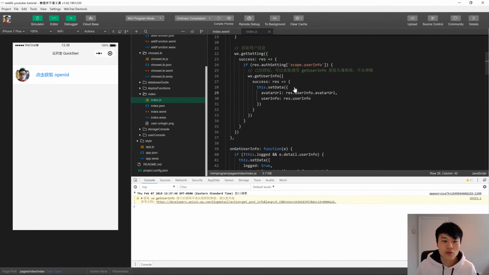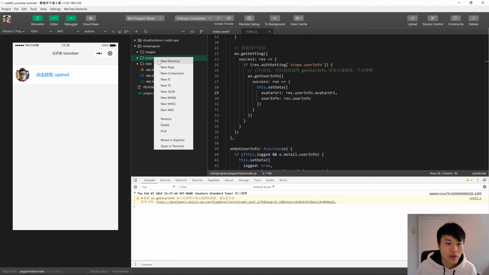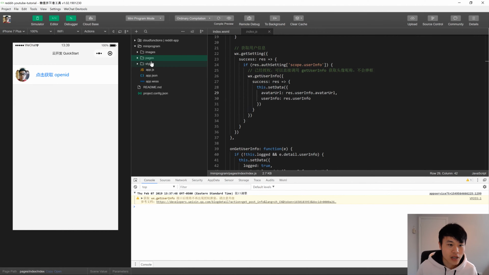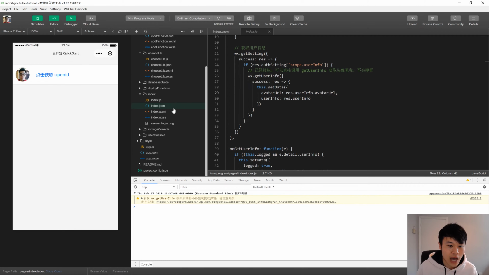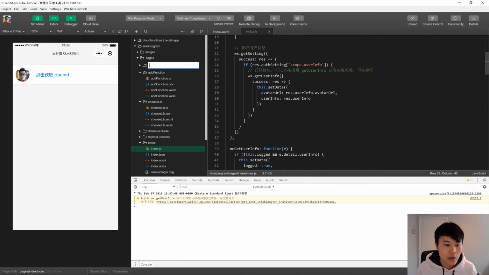Now I want to show you how to create your own page and create a button on this homepage to lead to that new page. We're going to call our new page create post because it's going to let people create a post. And first you want to make a directory. This is important because otherwise if you just do new page, what will happen is that it'll just put all those files like the JS, JSON, WXML, WXSS into the top level folder. So this is very messy. So just make a directory.